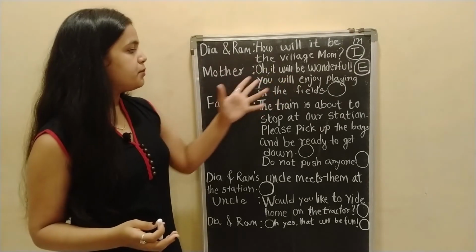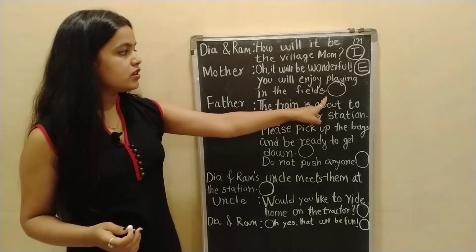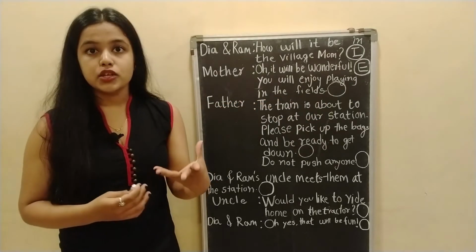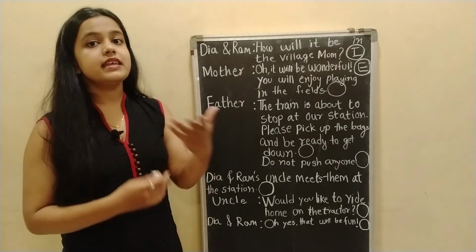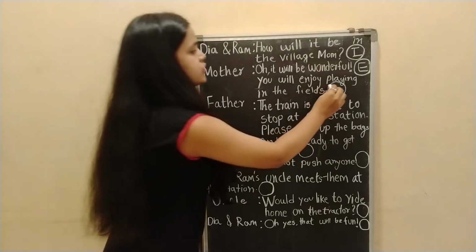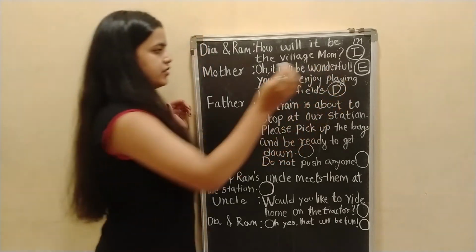"You will enjoy playing in the fields." Now here the sign is a full stop. And here the mother says that you will enjoy in the fields. She is declaring something. She is stating something. So it is a declarative sentence. So you have to write a D here.